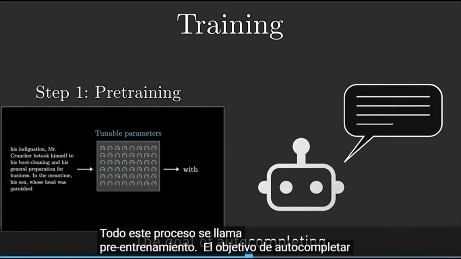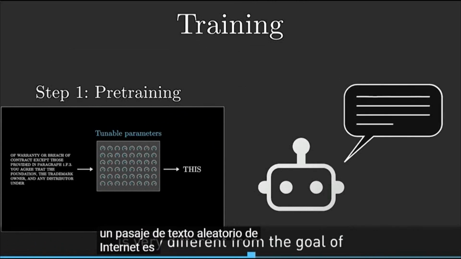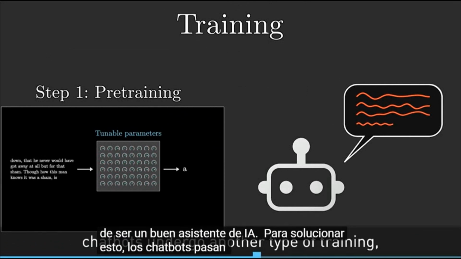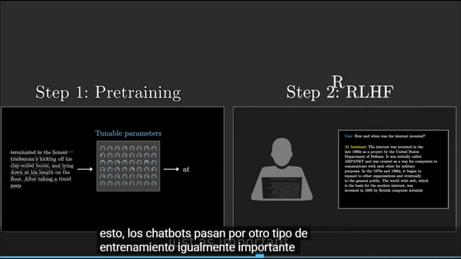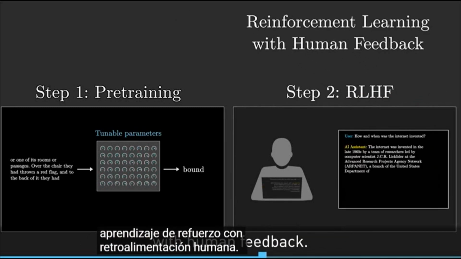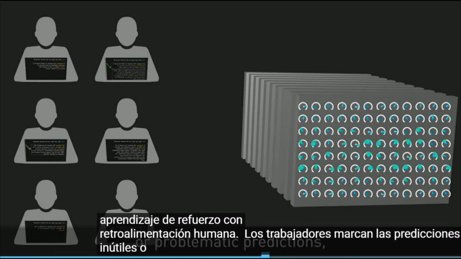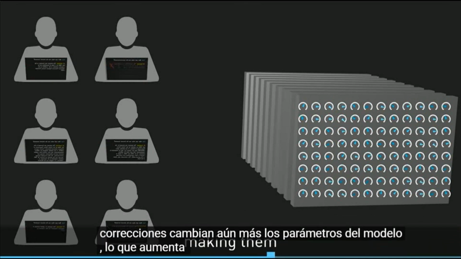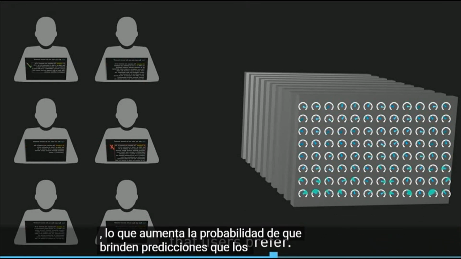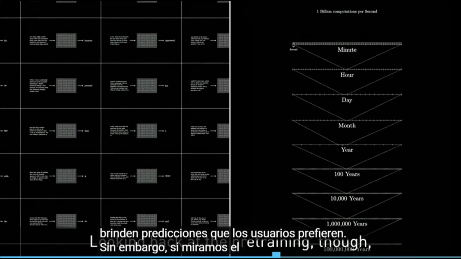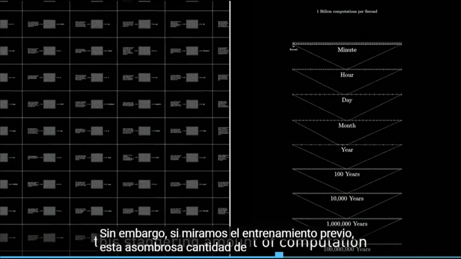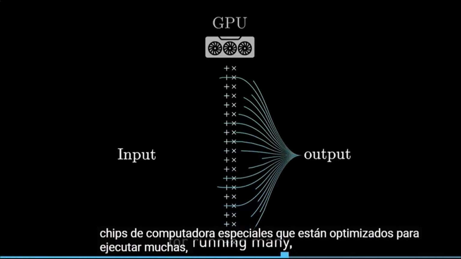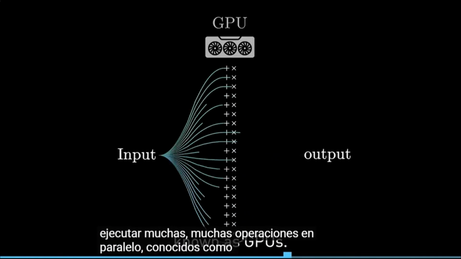The goal of auto-completing a random passage of text from the internet is very different from the goal of being a good AI assistant. To address this, chatbots undergo another type of training, just as important, called reinforcement learning with human feedback. Workers flag unhelpful or problematic predictions, and their corrections further change the model's parameters, making them more likely to give predictions that users prefer. Looking back at the pre-training though, this staggering amount of computation is only made possible by using special computer chips that are optimized for running many, many operations in parallel, known as GPUs.